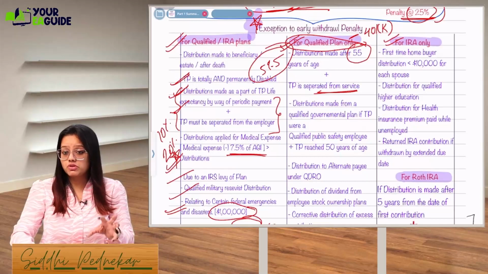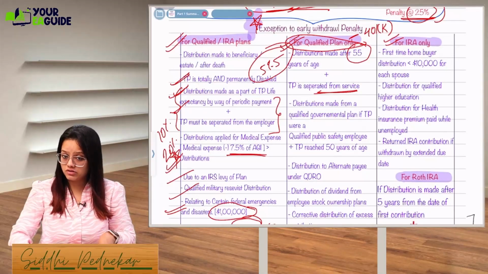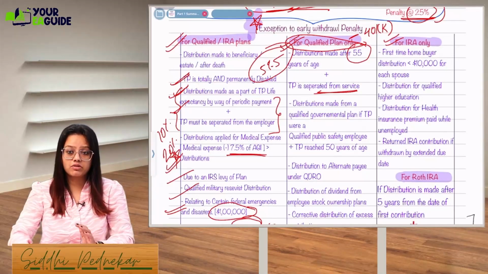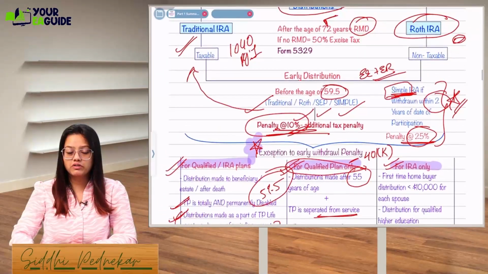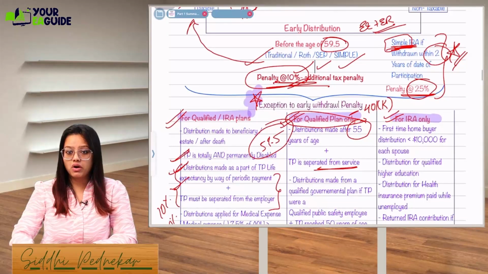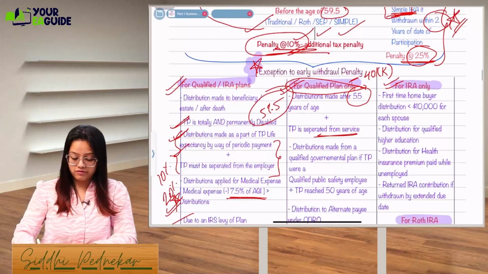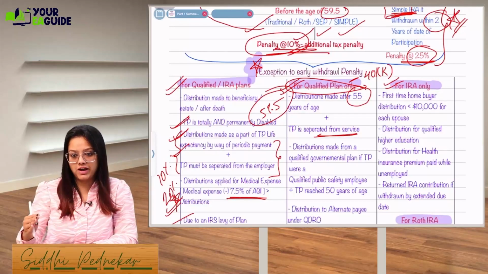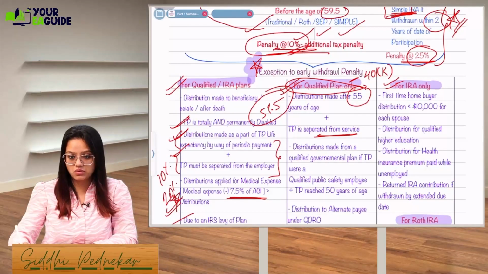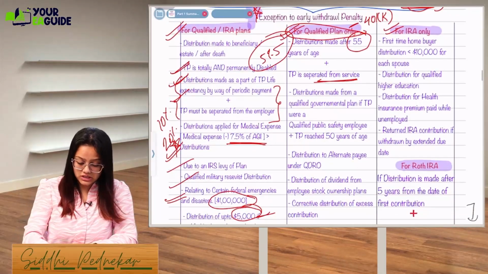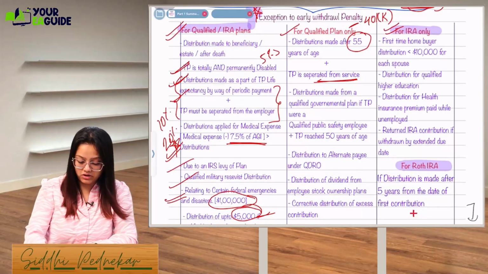So distribution, if it is made after 55 years of age, plus the taxpayer is separated from the service. See, actually the age is 59, but if you withdraw before 59 but after 55, plus you are separated from the service, in that case the 10% penalty will not be applied.